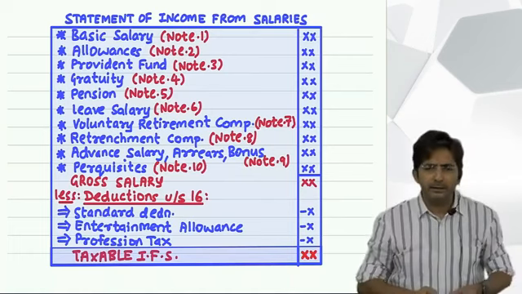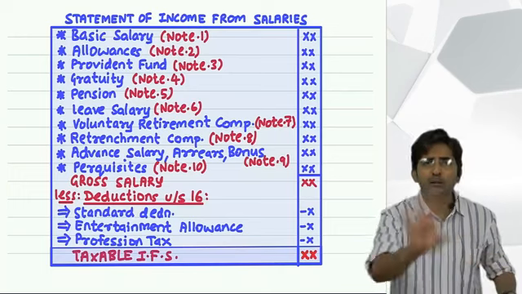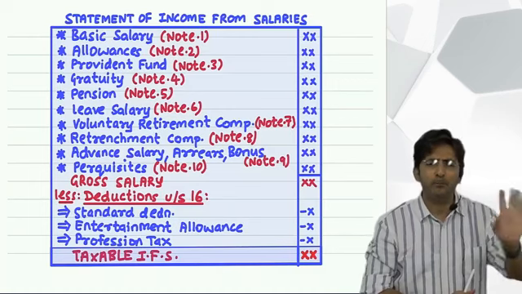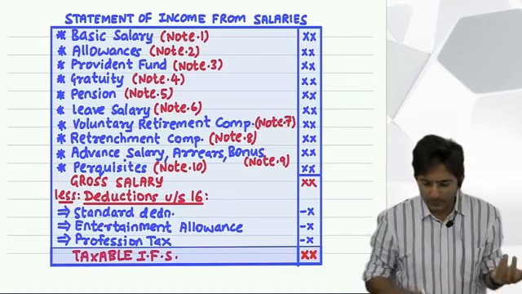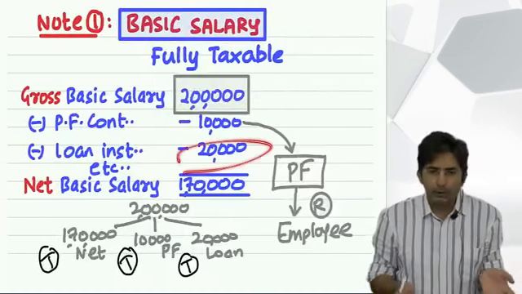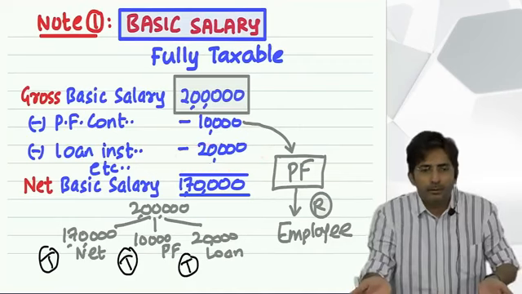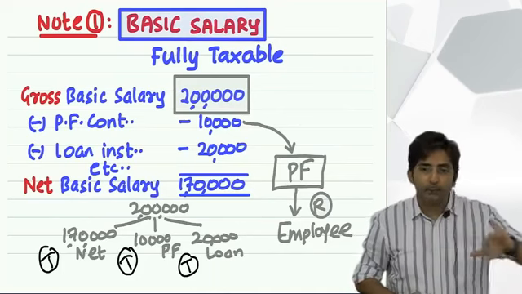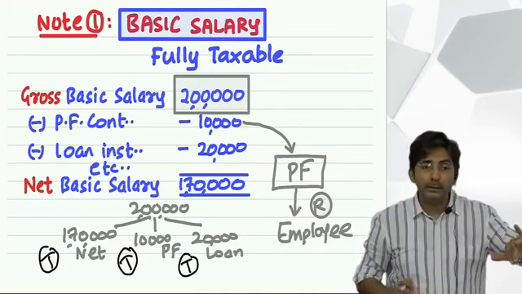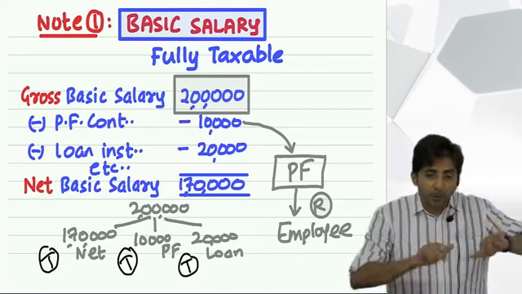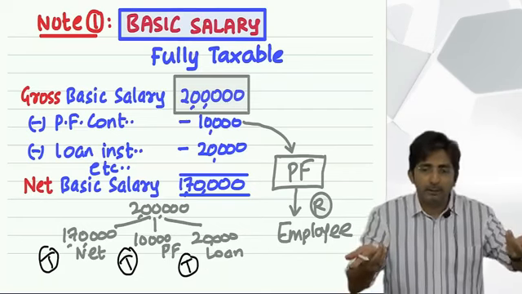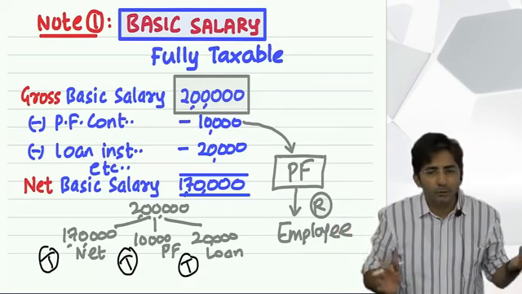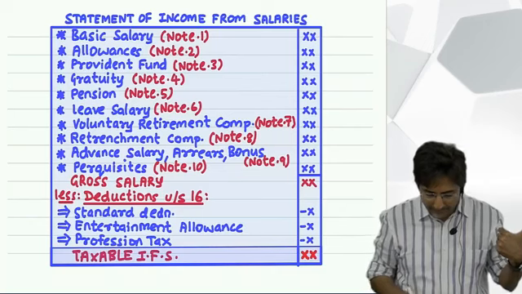Every company, even if you start a job, you don't have to ask the boss. You have to understand that he will cut provident fund and profession tax, confirmed. See, loan installment will come only if you have taken a loan. It's not confirmed. But two things are confirmed, they will always deduct: provident fund and profession tax. But in the statement, you will show the net amount as gross. Profession tax you don't enjoy, it becomes your expenditure, so you can deduct it at the end.